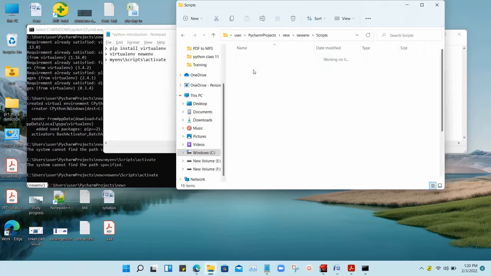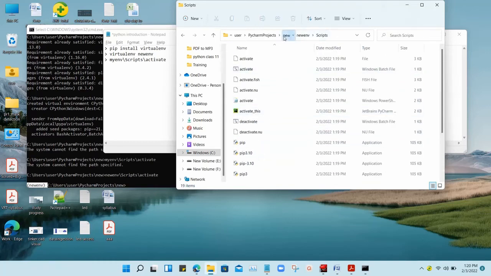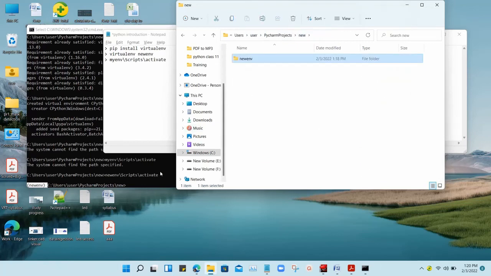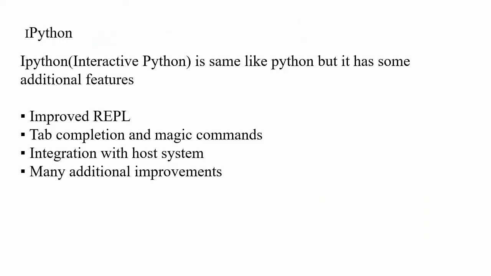Library, scripts, everything is there. Inside that library there is pip, Python, everything. If you want to use a specific Python version, you can use a command like python3.9. Okay, next topic is IPython. IPython is nothing but an interactive Python.